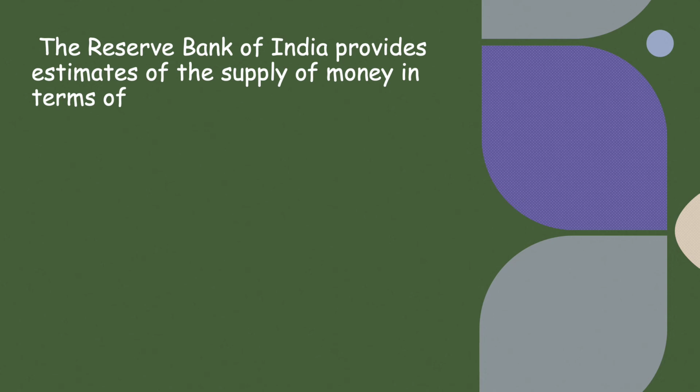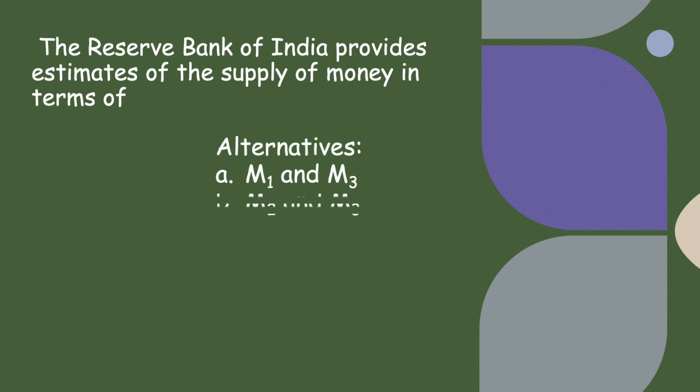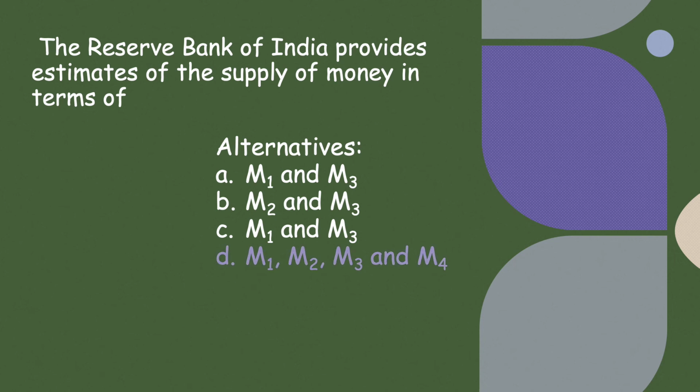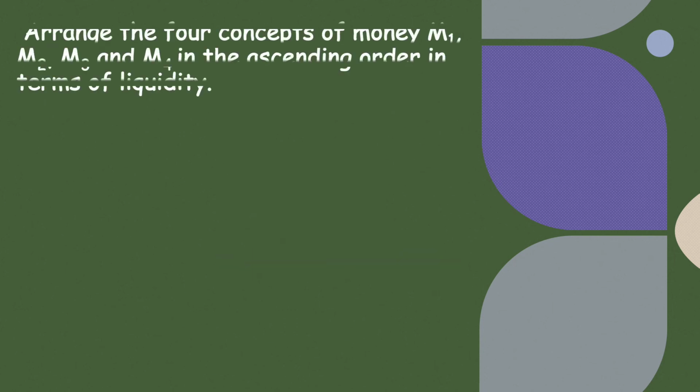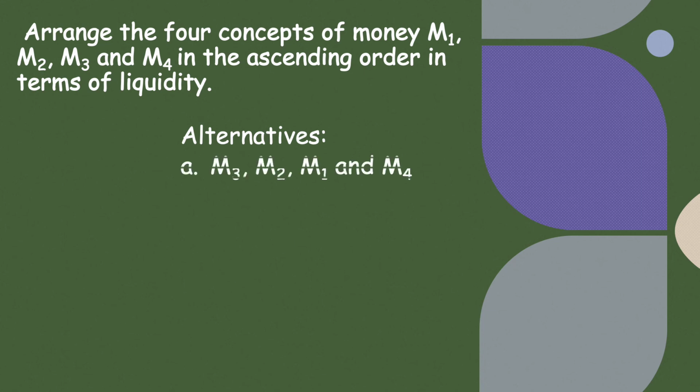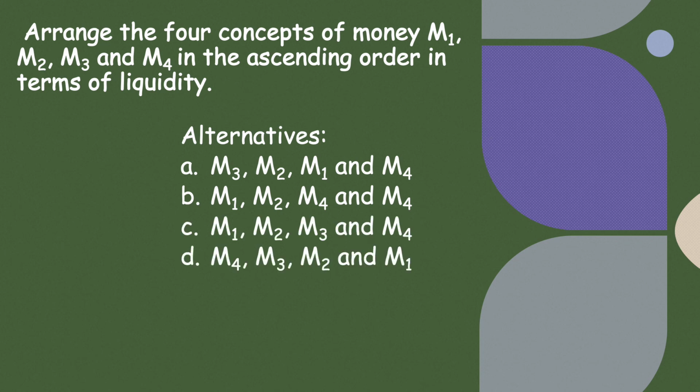Then we have the Reserve Bank of India provides estimates of the supply of money in terms of all 4, M1, M2, M3 and M4. Arrange the 4 concepts of money, M1, M2, M3 and M4 in the ascending order in terms of liquidity. Now in terms of liquidity, which can easily be converted into cash, M4 is the least liquid, it takes time to convert it, and M1 is the most liquid, which easily converts. So followed by M4, M3, M2 and M1 is the correct sequence, wherein M4 is the least liquid and M1 is the most liquid measure of money supply.